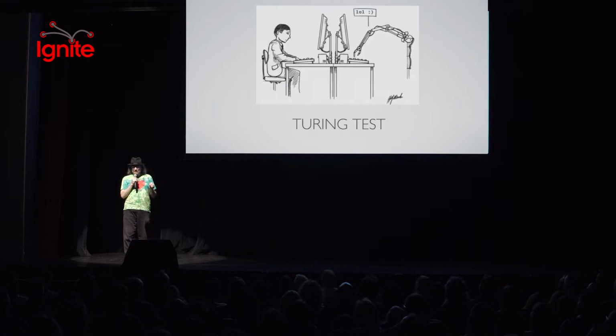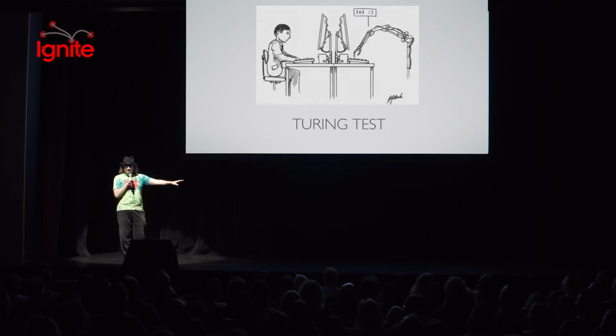So Alan Turing came out with what is famously known as the Turing test. The idea here is that if I'm typing and I'm chatting with something on the other end, and I think it's a human, but it's actually a computer, then that's artificial intelligence. So chatbots are, in fact, the embodiment of how we know that artificial intelligence exists.